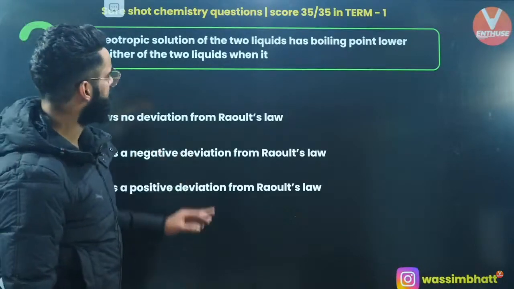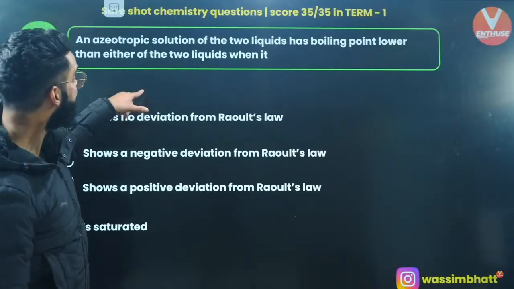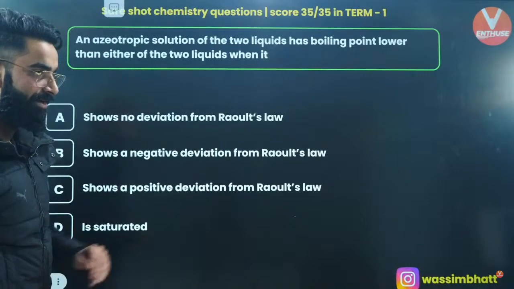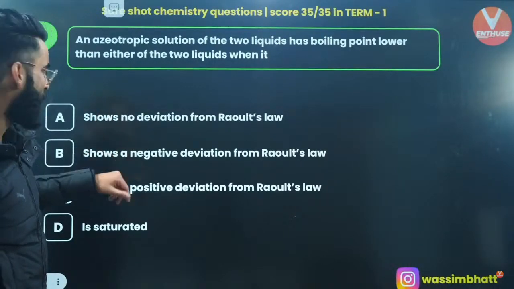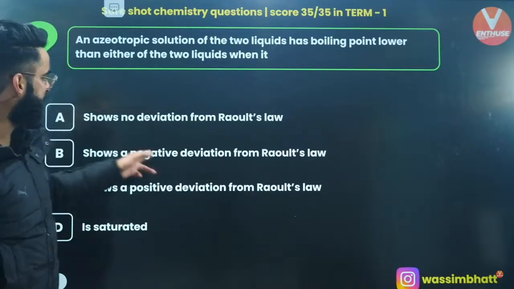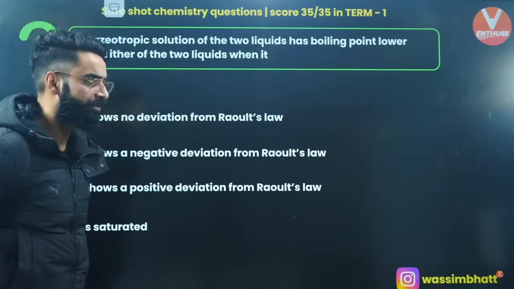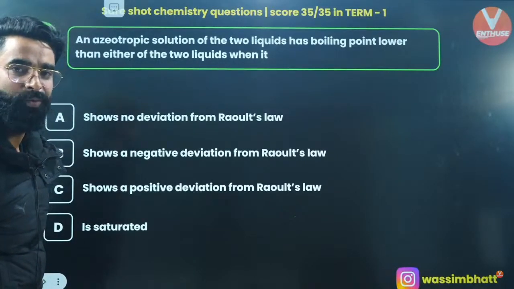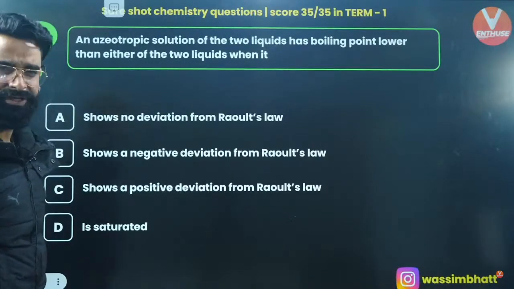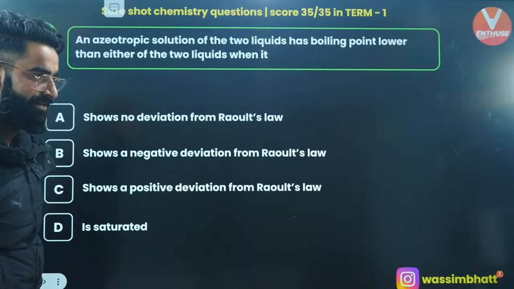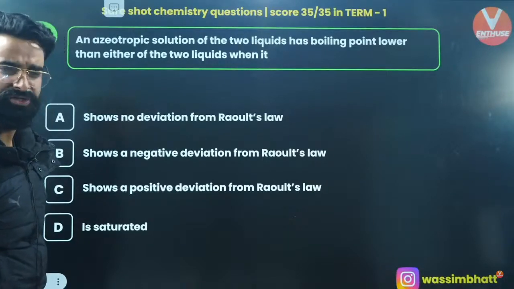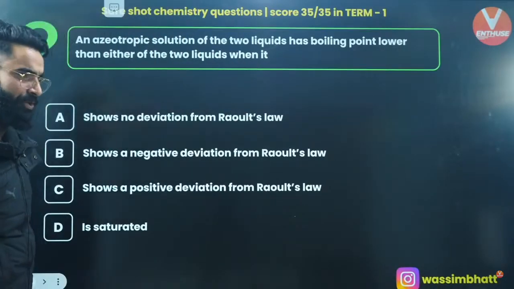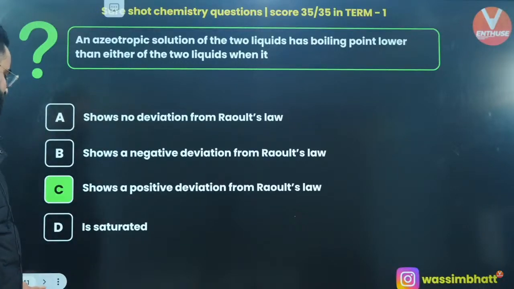An azeotropic solution of two liquids has a boiling point lower than either of the two liquids when? What is going to be the answer of this question? Kill it fast. When it shows no deviation from Raoult's law, when it shows negative deviation from Raoult's law, or when it shows positive deviation from Raoult's law. Minimum boiling azeotropes: are they related to the solution showing positive deviation or negative deviation? Minimum boiling azeotropes are related to solutions showing positive deviation from Raoult's law. Absolutely, the point is given in your NCERT, my dear people. So you all are perfectly right. It's going to be option C, which is the correct answer of this question.